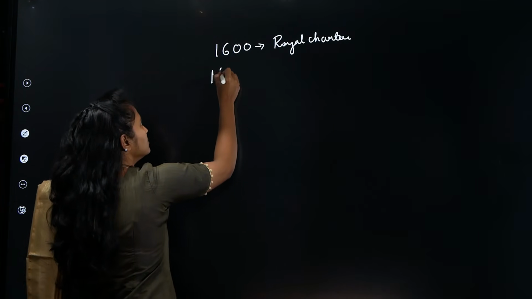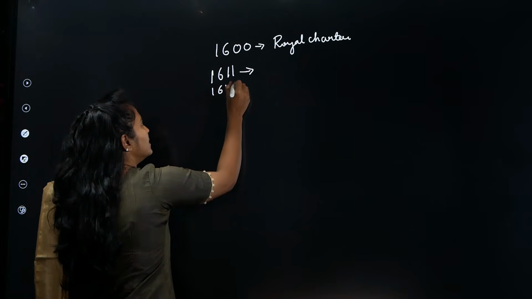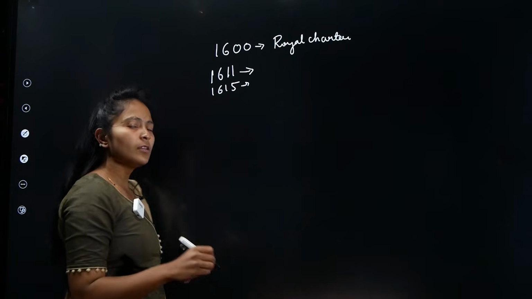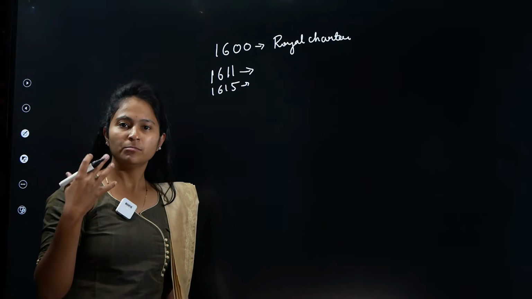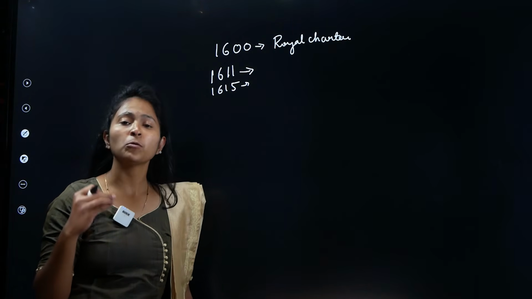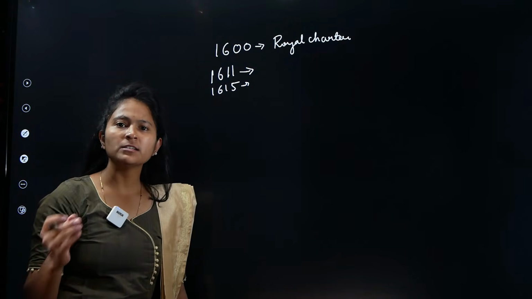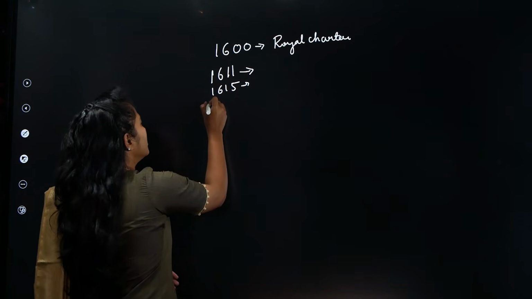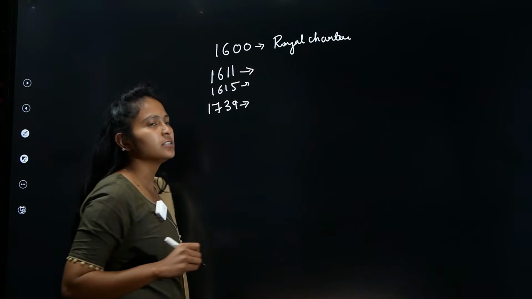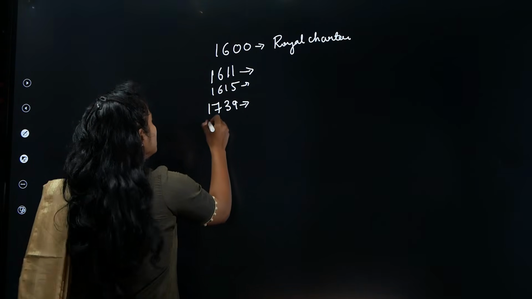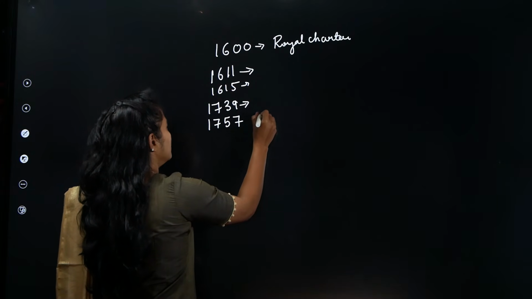Similarly, we saw that they were able to establish their first factory, and that Jahangir gave them a farman, a kind of letter, saying that the British East India Company can do trade in India, and also gave their support. After that, we had also seen that different factories were being set up. The most important turning point was in 1739, that is Nadir Shah's invasion. And then we have also seen different battles like the Battle of Buxar and the Battle of Plassey, right?